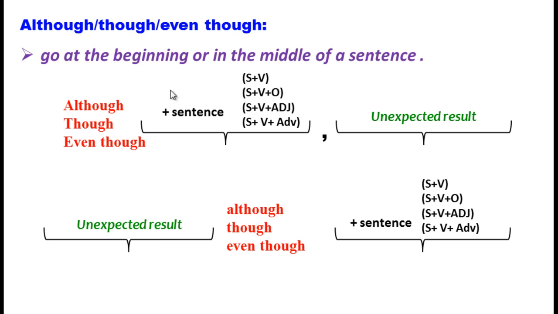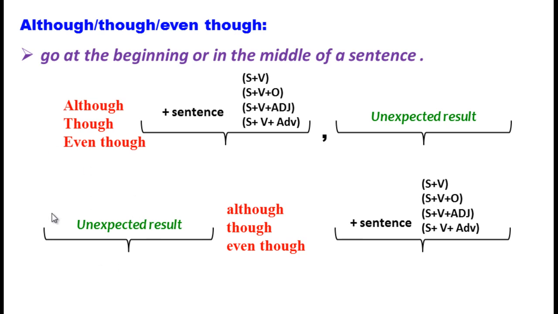Remember to follow "although," "though," and "even though" by a sentence. The clause following these linking words must be a sentence, and these are the patterns of a sentence. A sentence can be formed with a subject plus verb plus object, subject plus verb plus adjective, or subject plus verb plus adverb. When they happen within a sentence or in the middle of a sentence, the unexpected result or the contradictory clause is placed before the expressions.